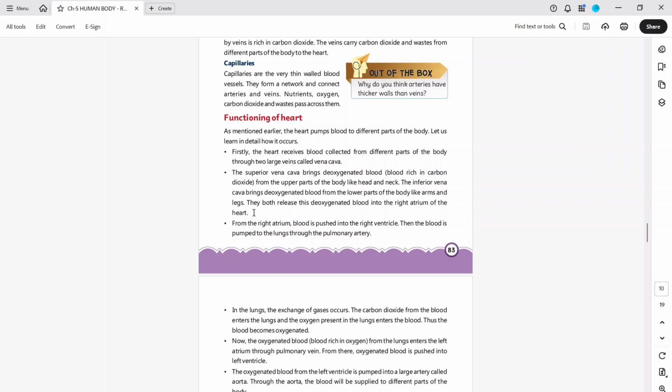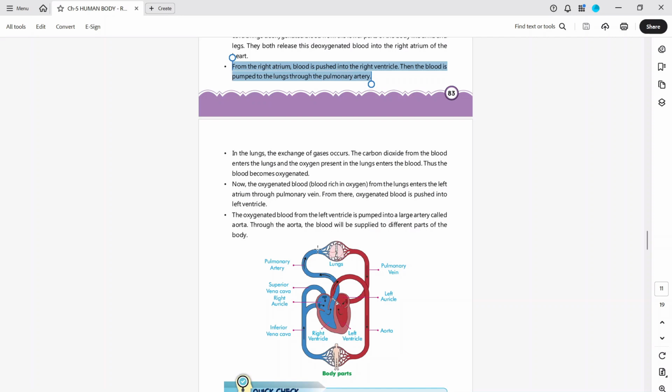They both release this deoxygenated blood into the right atrium of the heart. From the right atrium, the blood is pushed into the right ventricle. Then the blood is pumped to the lungs through the pulmonary artery. In the lungs, the exchange of gases occurs. The carbon dioxide from the blood enters the lungs and the oxygen present in the lungs enters the blood. Thus, the blood becomes oxygenated.